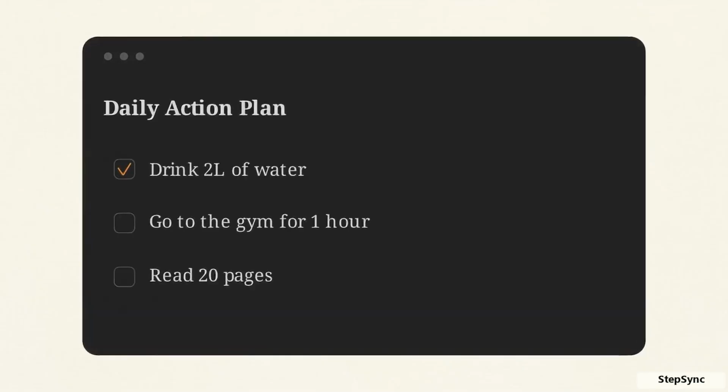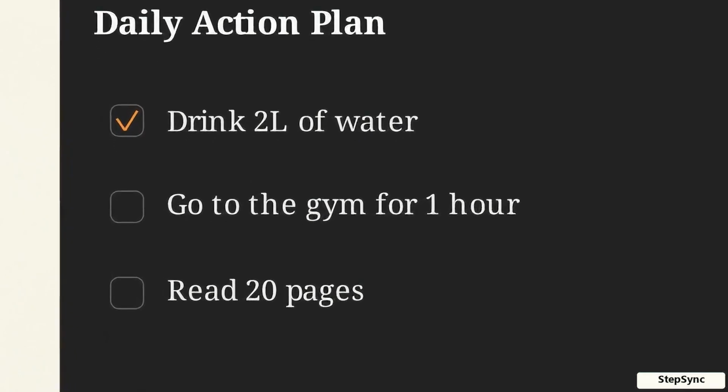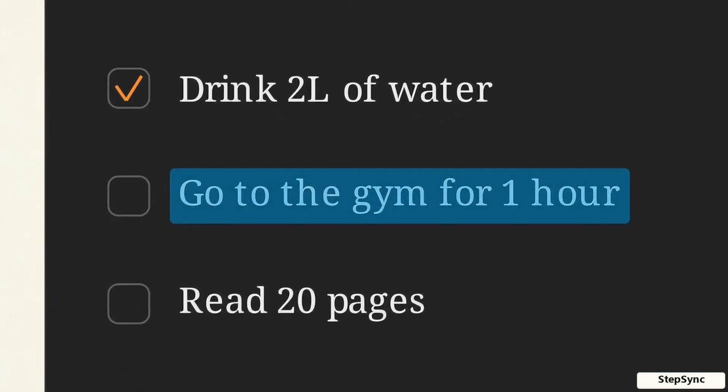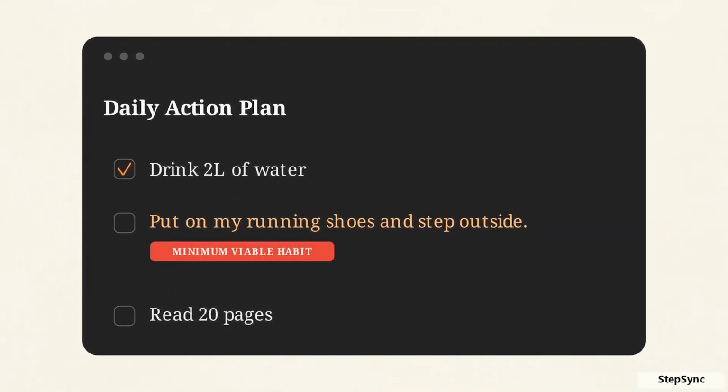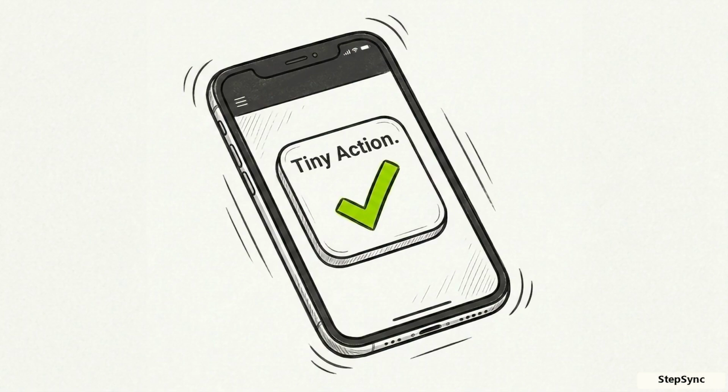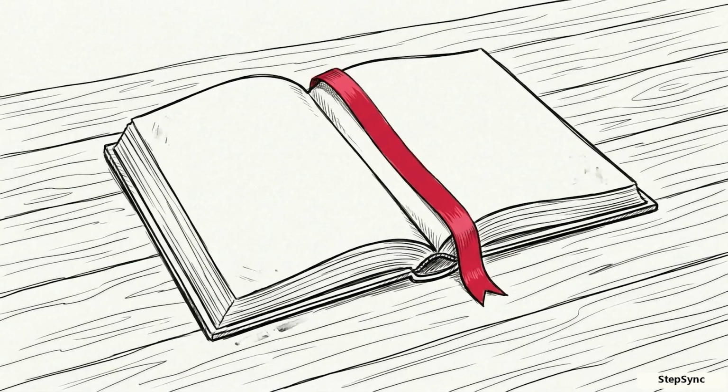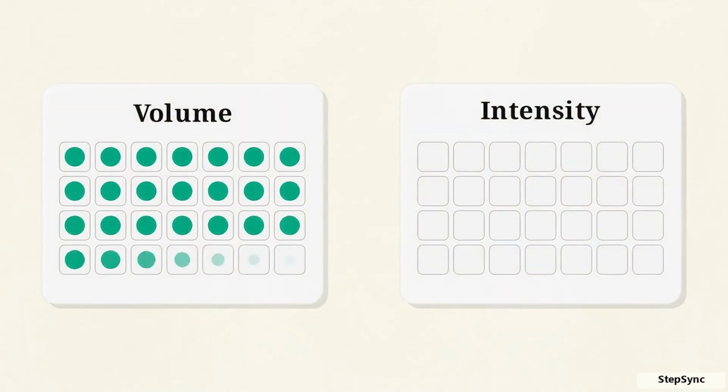Here is how we fix it in the document. If you typed out, "Go to the gym for 1 hour," highlight it, delete it, and write, "Put on my running shoes and step outside." Make the action almost silly easy. Want to read more? 1 page. Journal? 1 sentence. Habit formation is driven by the volume of repetitions, not the intensity of the effort.